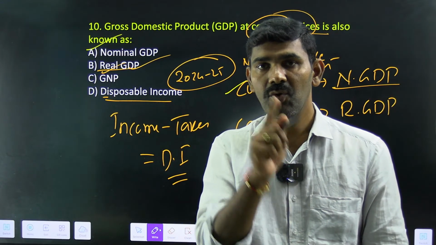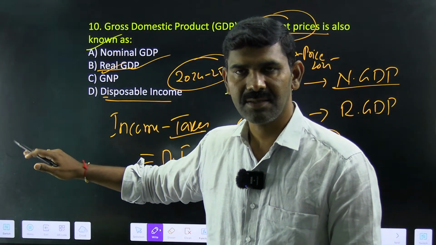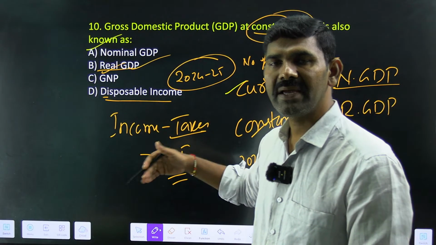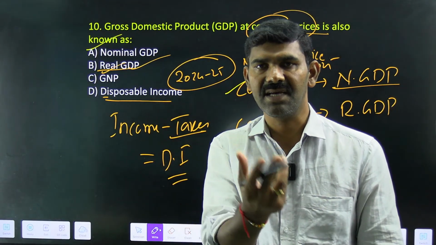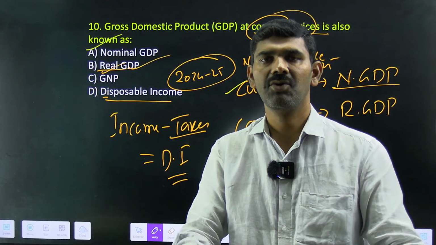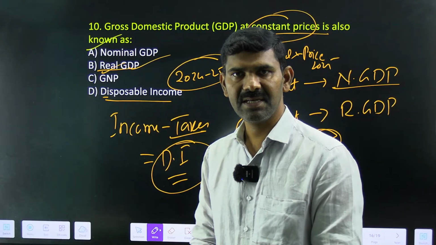You get that income only once you pay the taxes. For example, you are earning, let's say, 20 lakhs. Out of this 20 lakhs, let us say you are paying taxes of 2 lakhs. Now from 20 lakhs, remove 2 lakhs, the remaining 18 lakhs is there. 18 lakhs is your wish, whatever you want you can do. That's called what? Disposable income. Is it clear?